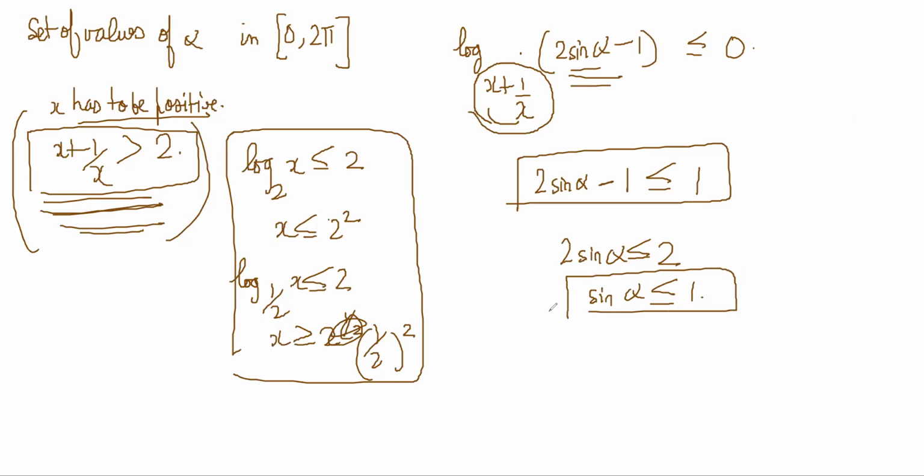What is this weirdness? One second. Is it some alpha or something here? No. 2 sine alpha is less than equal to 0.